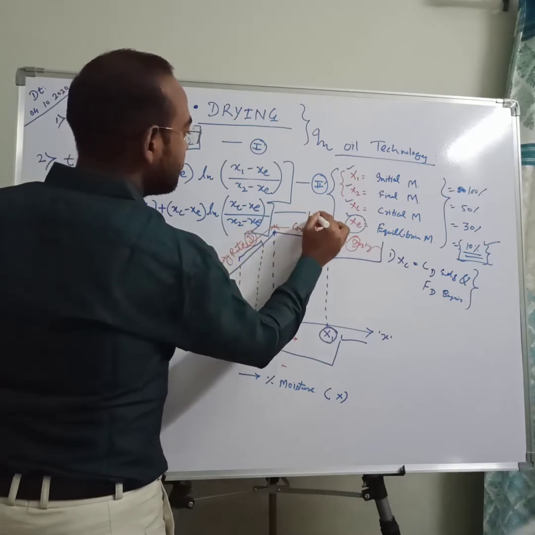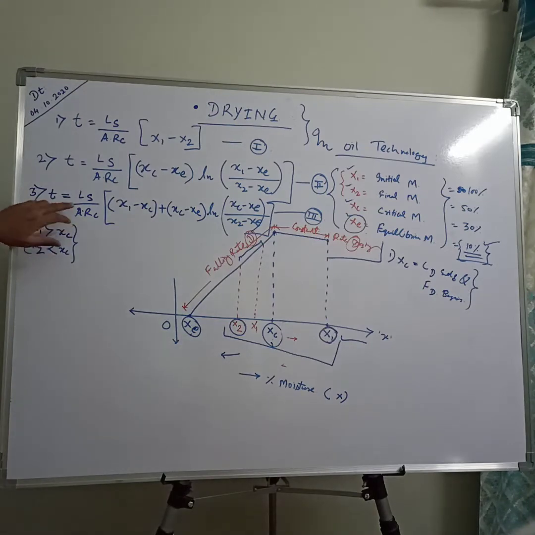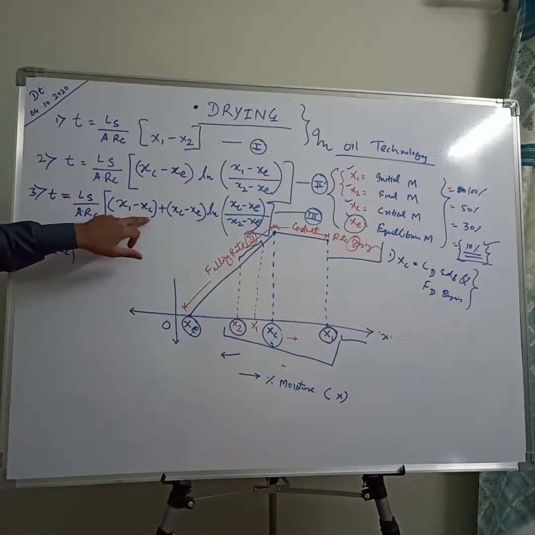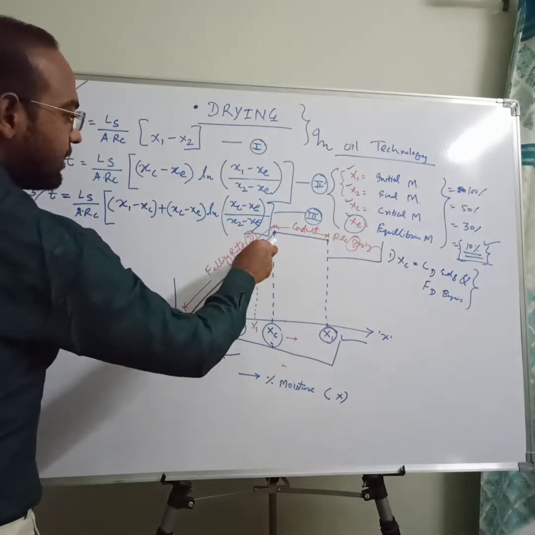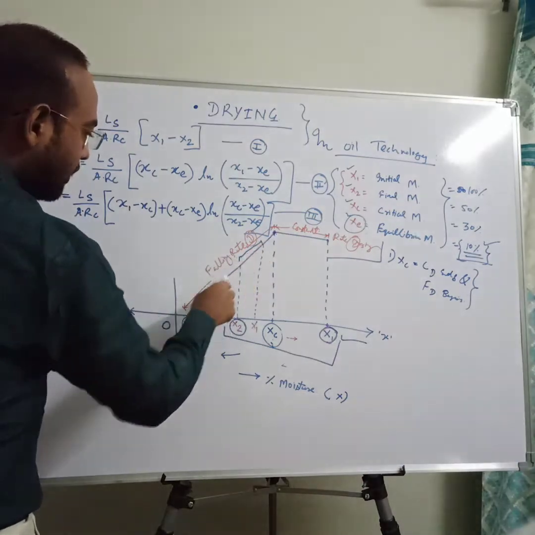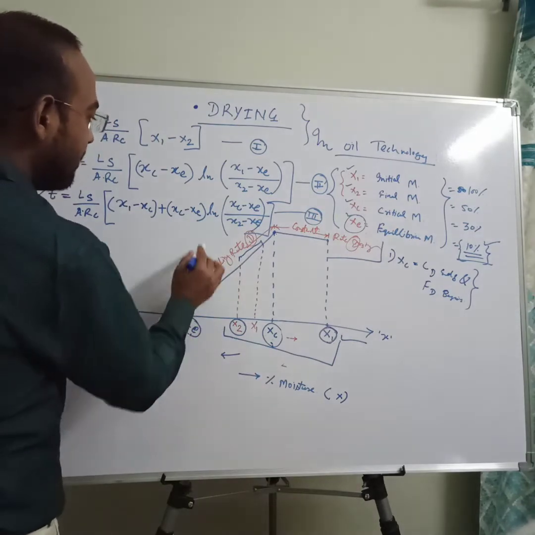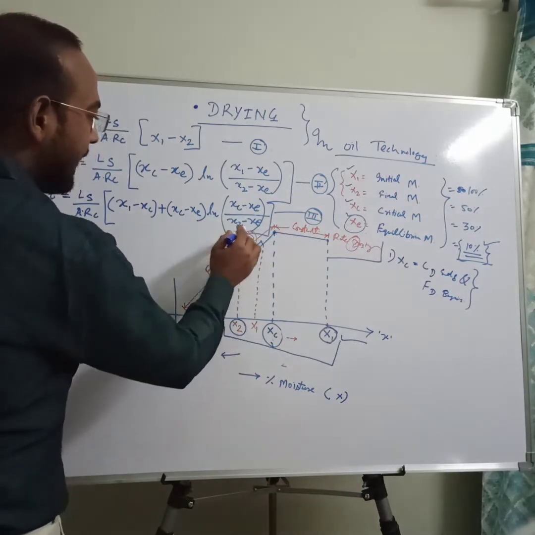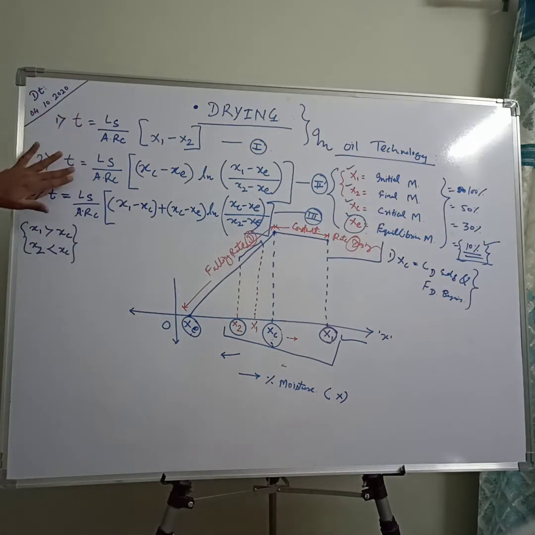So this is the equation for the third type of drying. Small t equals Ls upon ARc in bracket x1 minus xc, from x1 to xc, plus this constant rate drying is complete here, then plus falling rate drying also, so plus xc minus xe, from xc to x2 you will travel, ln of xc minus xe upon x2 minus xe. So these are the basic three equations which are highly required for our numericals, and these three equations correspond to the three different conditions of drying.